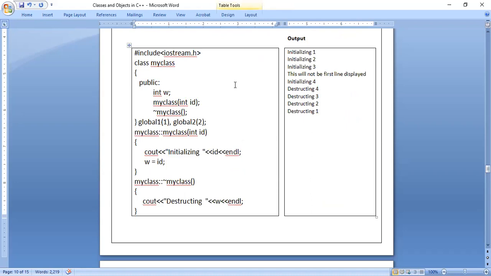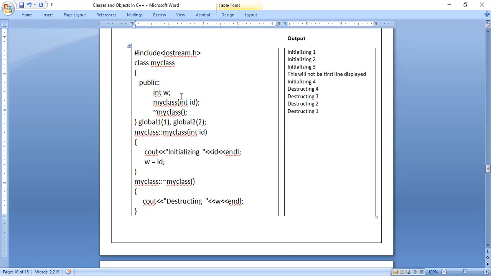So look at this program. Class MyClass in the public section has the data W. See, here W I have taken in a public section. We can take it. See, actually by convention. Convention means how programmers have made it a habit. Habit in the sense like writing data in the private section and functions in the public section.